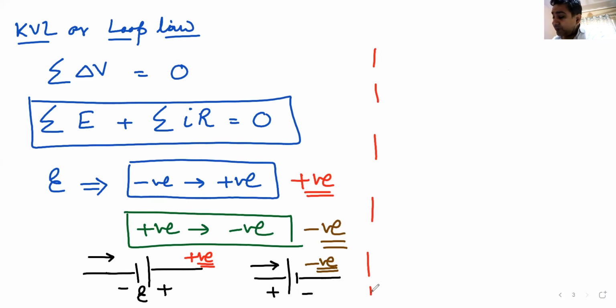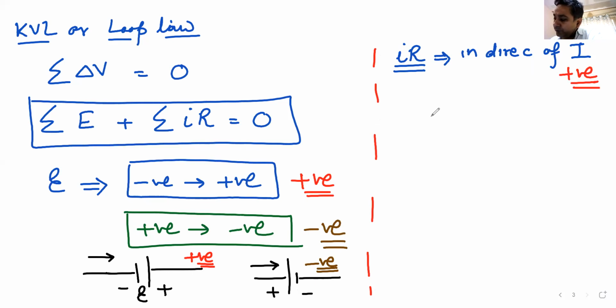Now, similarly for the product of I into R, how will you take it positive or negative? When I move in the direction of current, it is taken as negative. Opposite to the direction of current, this is taken as positive. Do we all understand this? Why is it so?